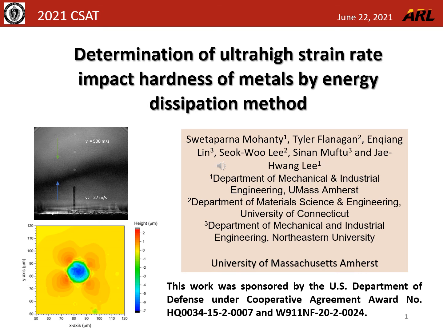I am a graduate student at UMass Amherst, and my poster presentation at the CSAT 2021 meeting is on the topic of determination of ultra-high strain rate impact hardness of metals by energy dissipation method. I would like to thank my collaborators at University of Connecticut and Northeastern University for their contribution to this work. This research was supported by the US Army Research Lab.